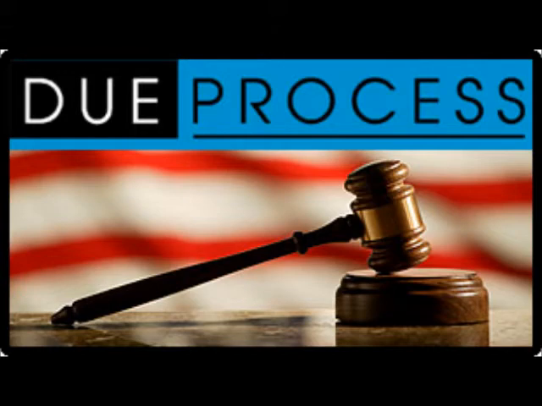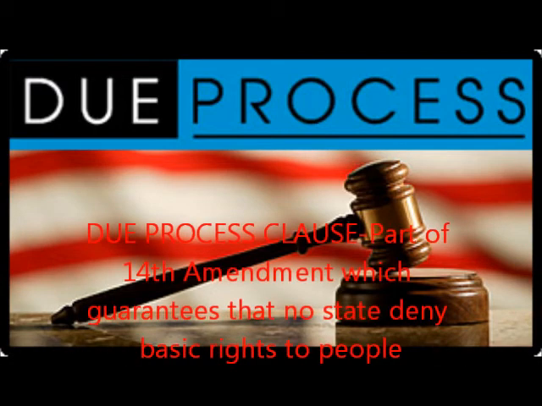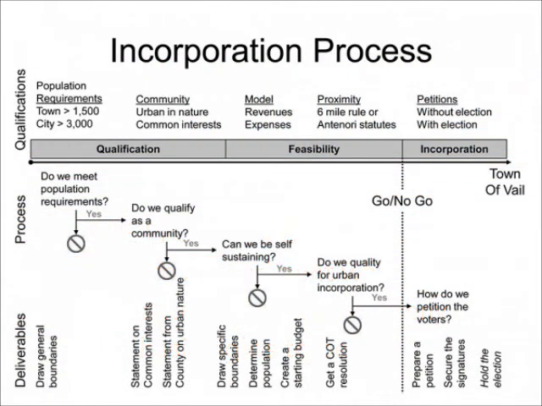There are some things that a state cannot deny. That is due to the 14th Amendment. That is called the Due Process Clause. It says, no state shall deprive any person of life, liberty, or property without due process of law. These are basic or essential to the American concept of ordered liberty.